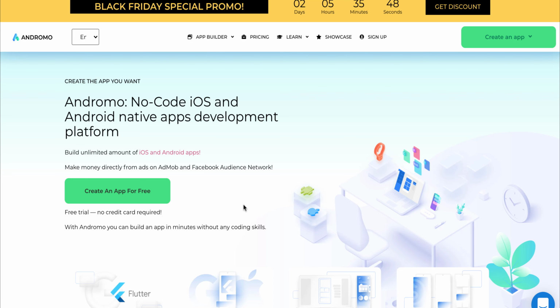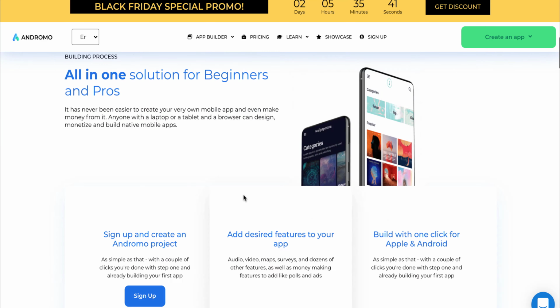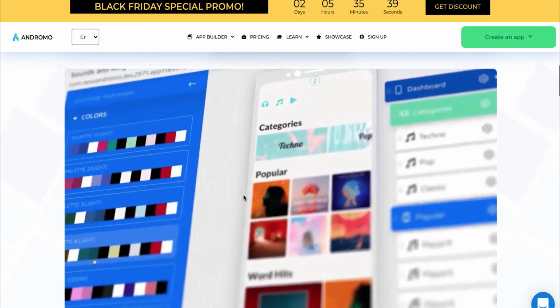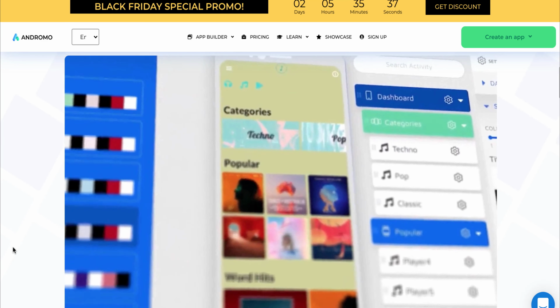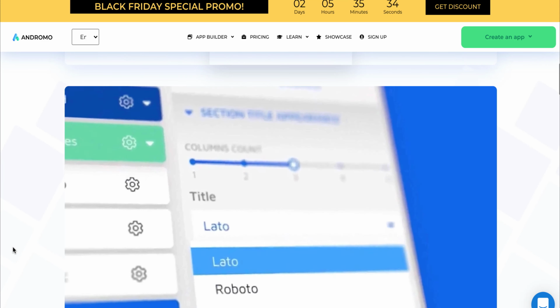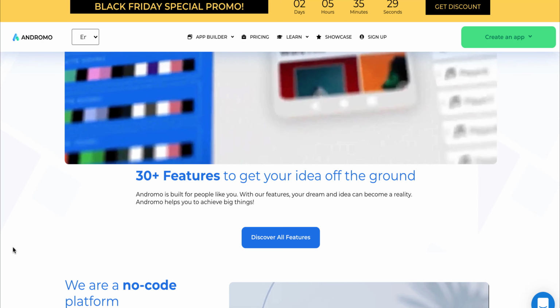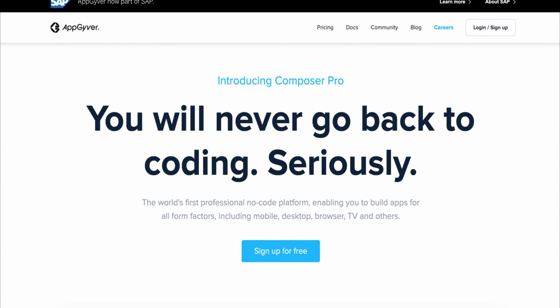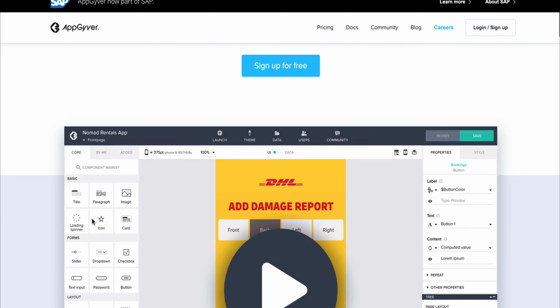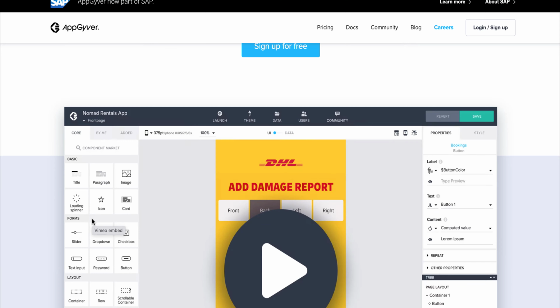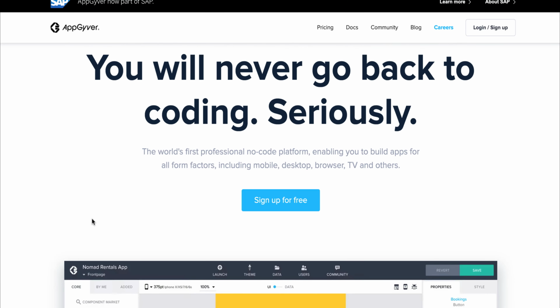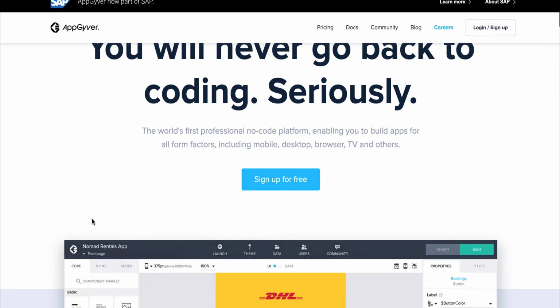What is Andromo? Andromo is a no-code iOS and Android platform. You're going to be able to customize. You're going to be able to use templates and different blocks to customize your app. And there's over 30 features with this platform. What is AppGyver? It is a platform where you can create professional no-code apps, and that extends from just mobile apps to different desktop, browser, and TV apps as well.